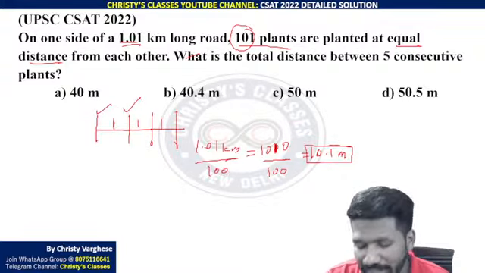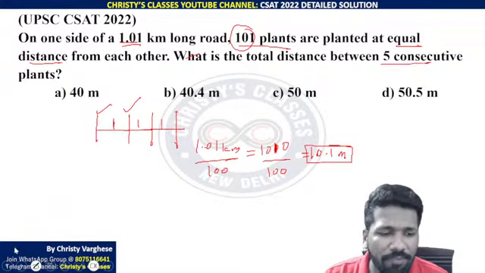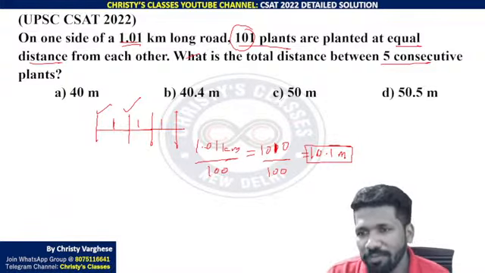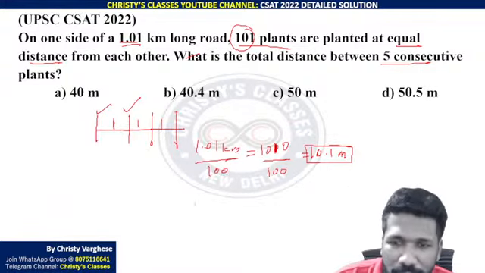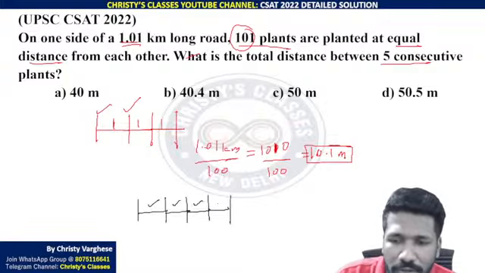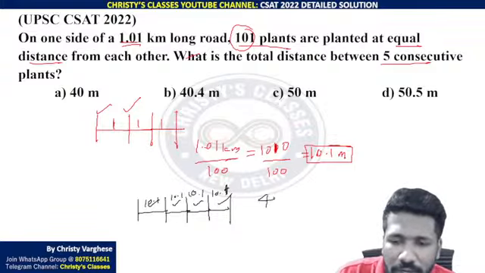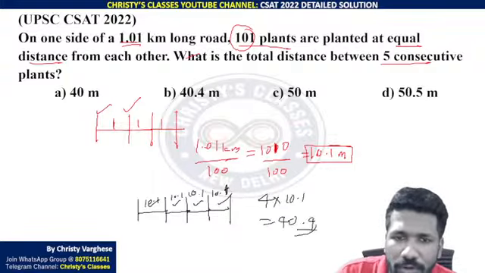Now for 5 consecutive plants, some people multiply this by 5. That is wrong. 50.5 is also there in the options to confuse you. For 5 consecutive plants, as I told earlier, intervals are only 4. Equal distances are only 4. So this 10.1 four times: 10.1 plus 10.1 plus 10.1 plus 10.1, or 4 times 10.1, 40.4 is the total distance.